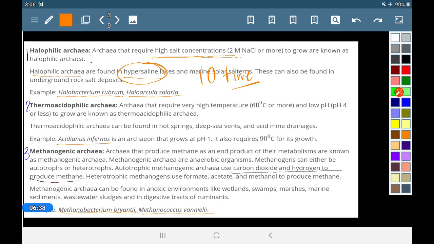Halobacterium rubrum is one of the species of it. So they are found in very high salinity. They can tolerate very high salinity.